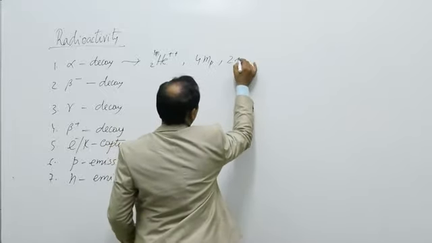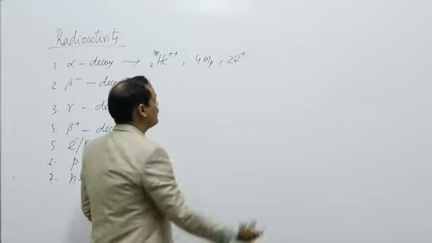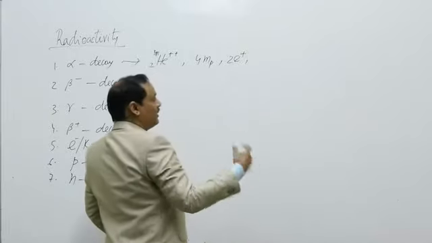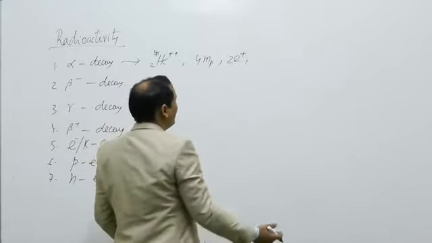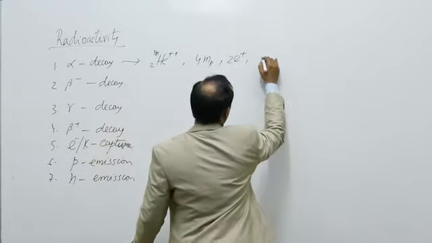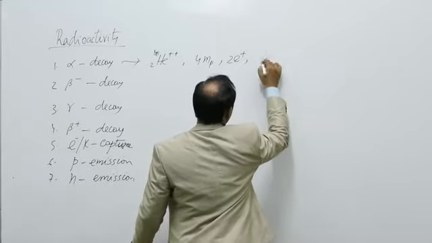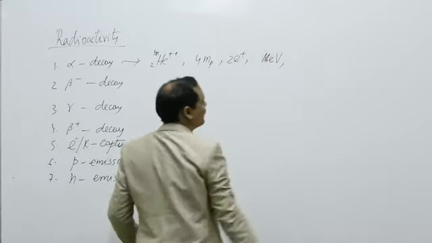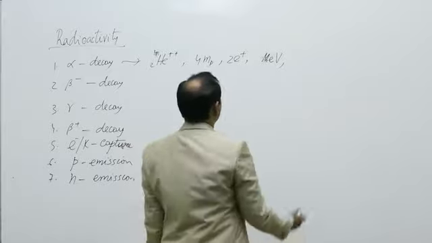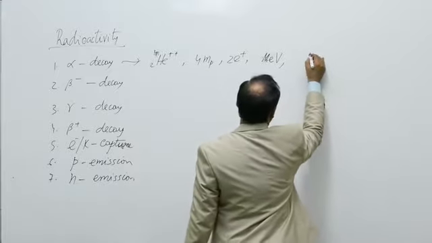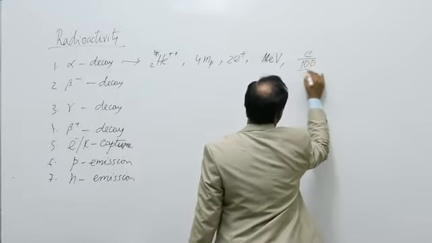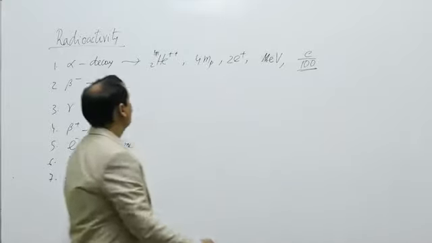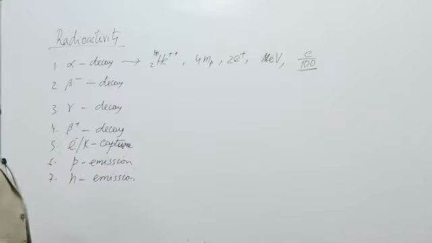Charge is twice the charge of protons. The energy is of the order of few mega electron volt, and the speed is of the order of c by 100. This is an alpha particle.